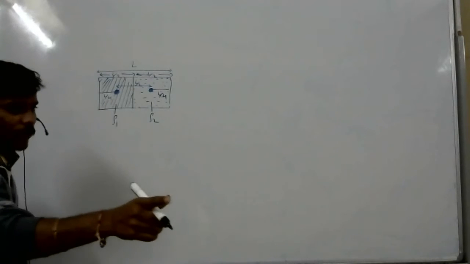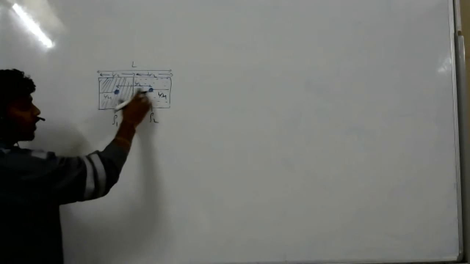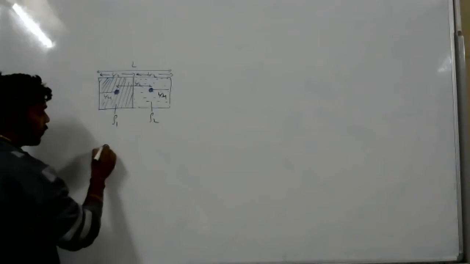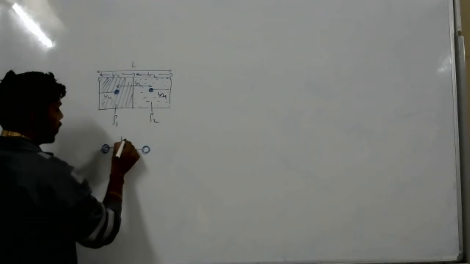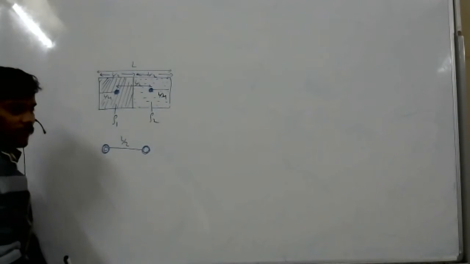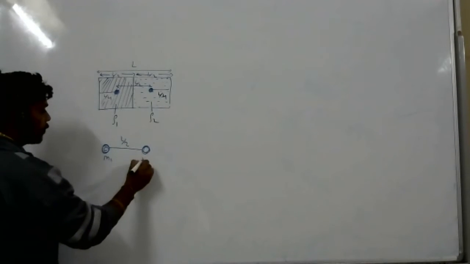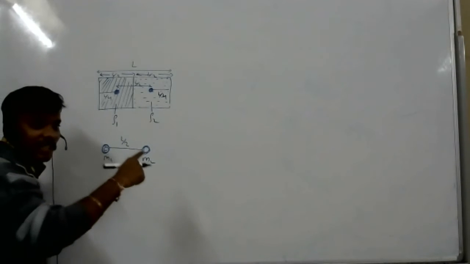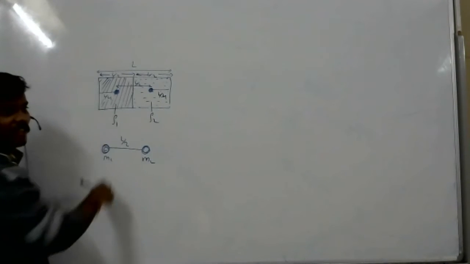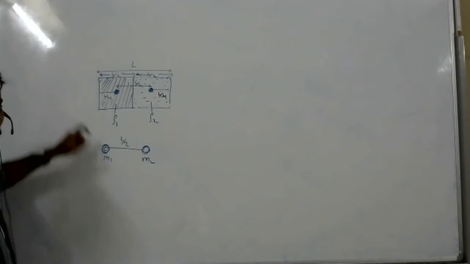Now look at this. If I want to solve for the center of mass, I take this as one body and this as another body, and between these two is L/2 distance. It has mass M1 and mass M2. Mass they didn't give, but density they have given. If you know the density, can you find the mass? Yes.